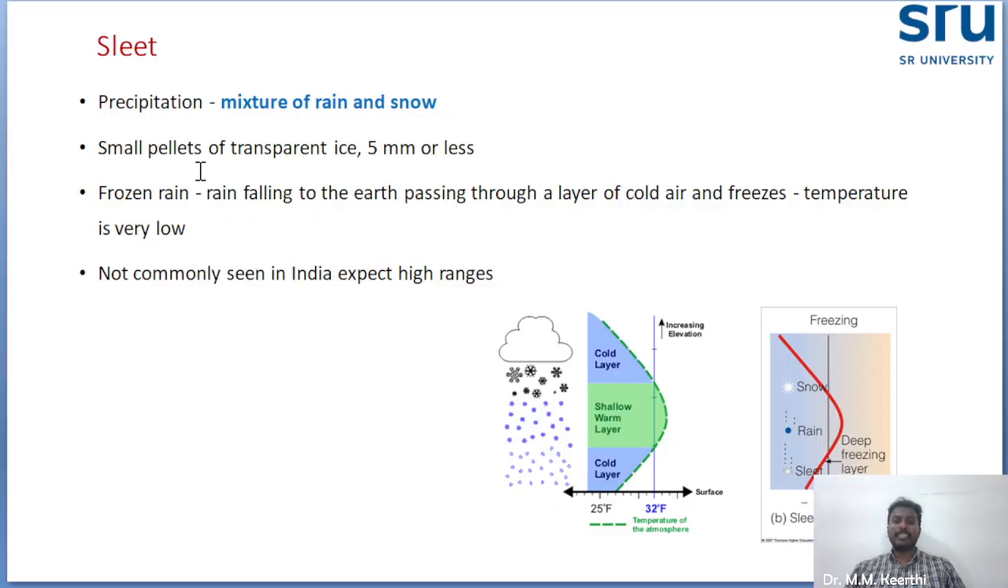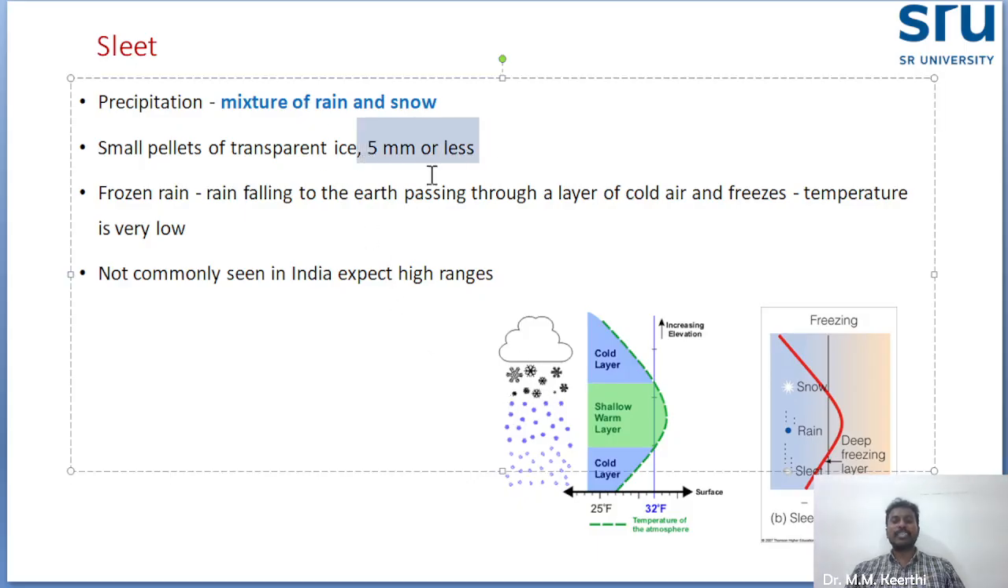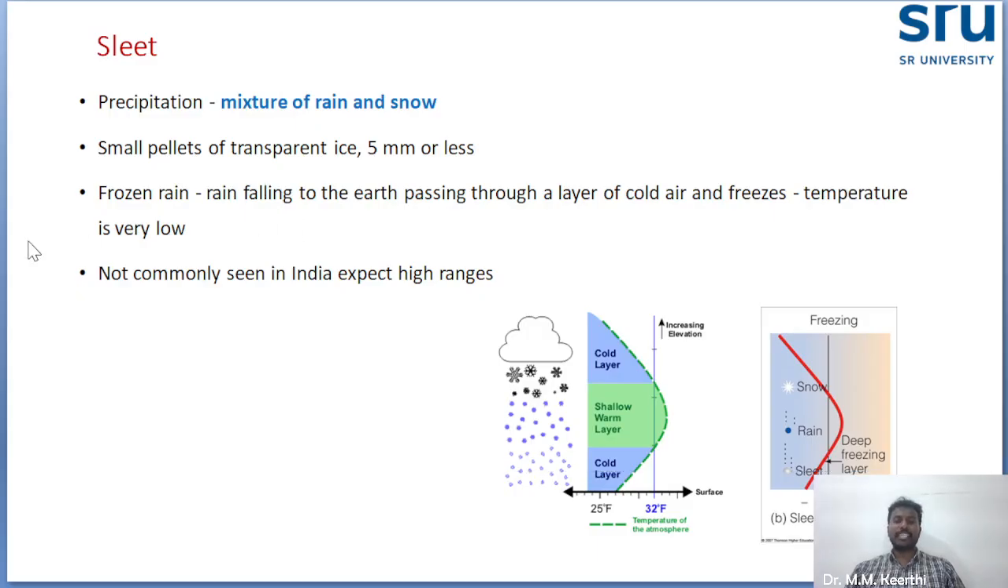Next one is sleet. Sleet is nothing but a mixture of rain and snow. It is like small pellets. You see, this is the sleet, and it is a transparent ice, 5 mm or less. It is frozen rain, when the rain falling to the earth passes through a layer of cold air and freezes when the temperature is very low, but normally it will not occur in Indian conditions except in high ranges.